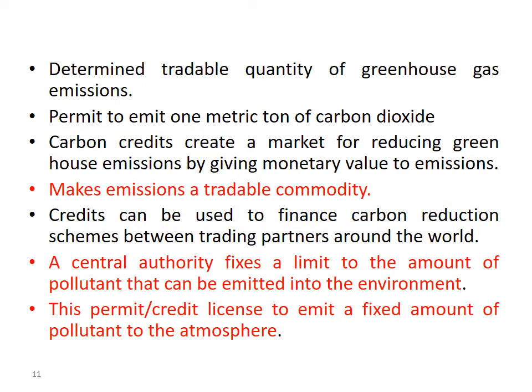A central authority fixes a limit to the amount of pollutant that can be emitted into the environment. This permit or credit is a license to emit a fixed amount of pollutant to the atmosphere.